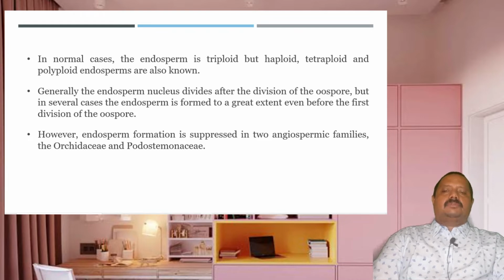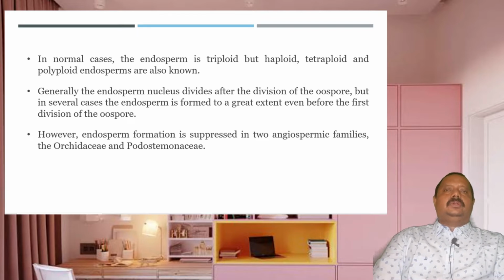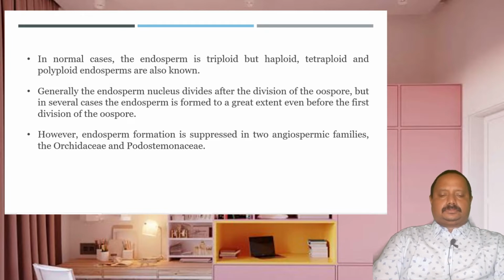However, endosperm formation is suppressed in two major angiosperm families. The one is the Orchidaceae and the other is the Podostemonaceae. In orchids, the seeds are very small and cannot germinate without the support of a nutritive symbiont such as fungi, due to the absence of endosperm.